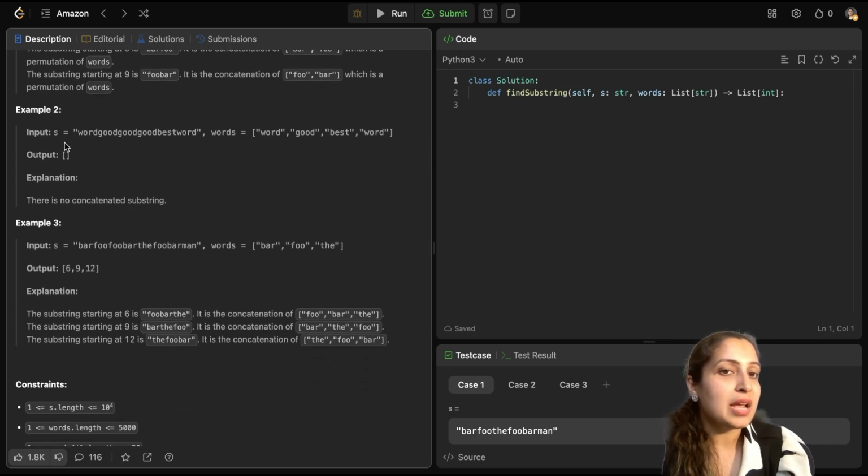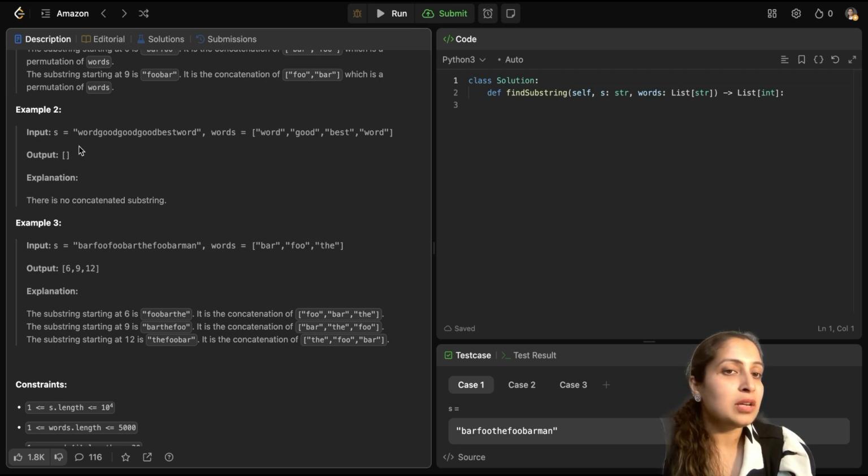So here the string S given to you is wordgoodgoodgoodbestword. Okay, this is your string S. Now your words is a composition of word, good, best, word. So each word is of length 4 characters and there are a total of 4 words. So a total of 16 characters is the length of your permutation string, right? If you combine all of them in any manner.